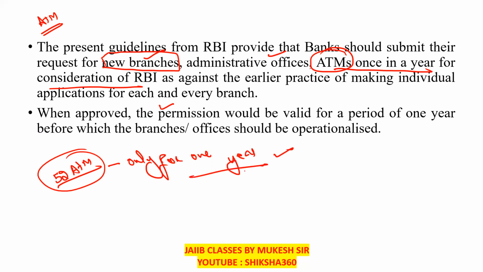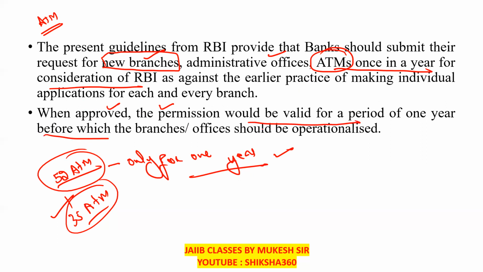Otherwise, we can say that only 35 ATMs they were able to establish. For the next year, they have to take approval again. So when approved, the permission would be valid for a period of 1 year.